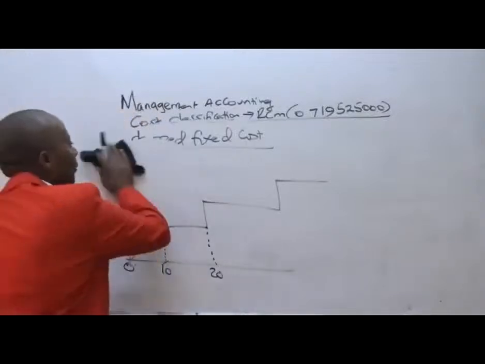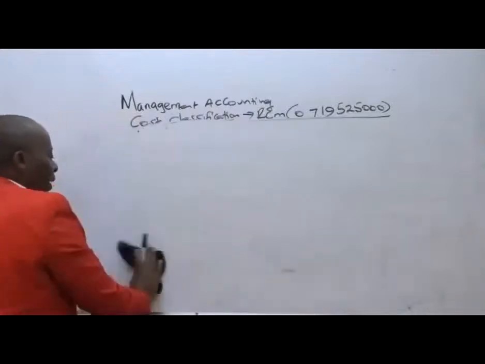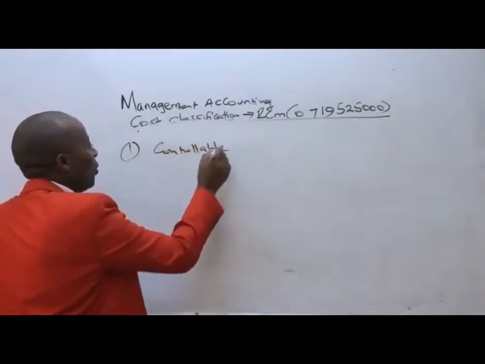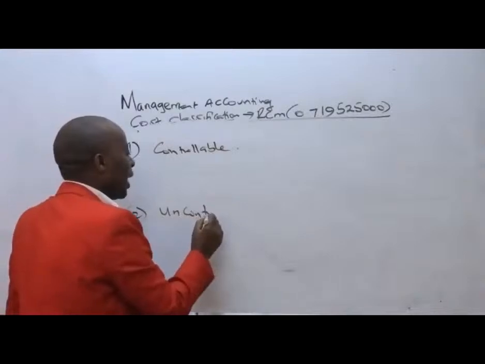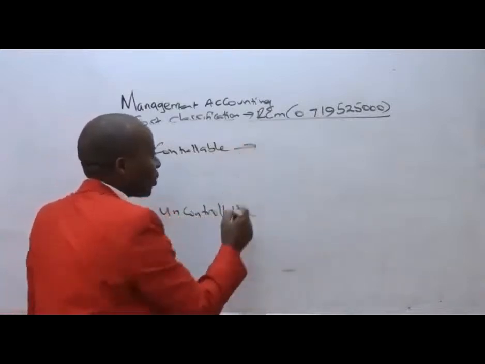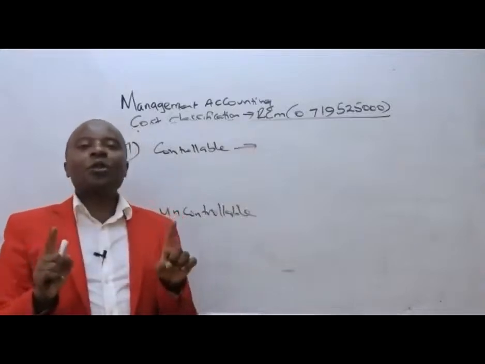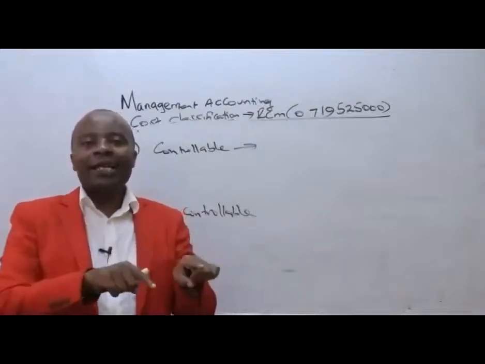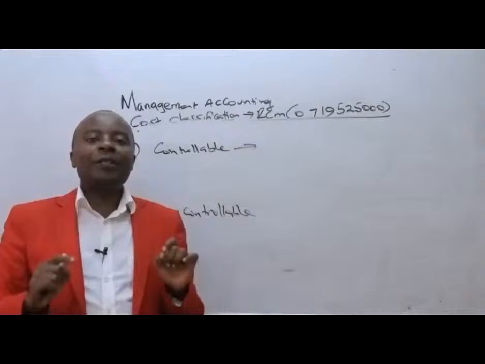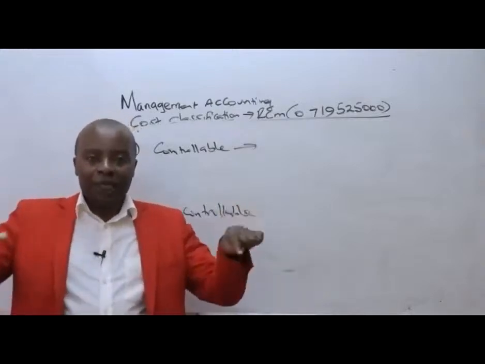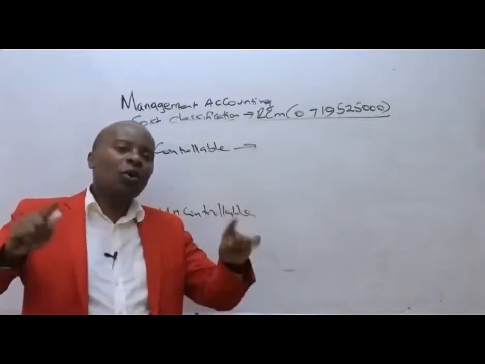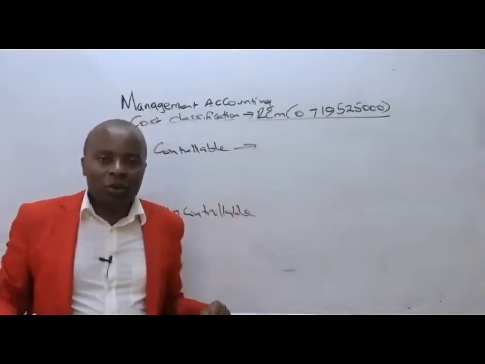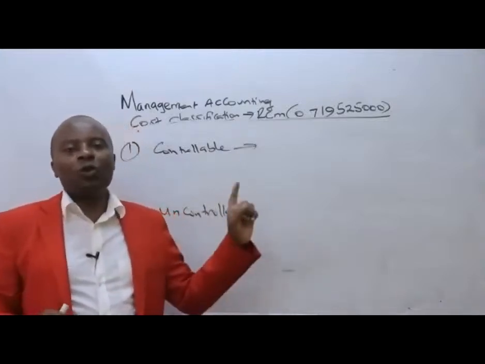Which classes are these? Under controllability classification, we are going to be having those costs which are controllable, and those costs which are non-controllable or uncontrollable, as the name suggests. Controllable costs are those costs that we can control, that we can influence their incurrence or not as management. If we say no to training, then our people will not be trained, and we will not incur training cost. So training cost becomes a very good example of a controllable cost.